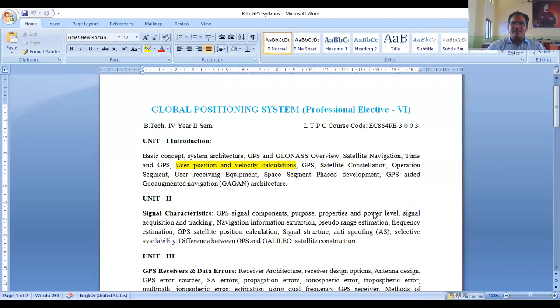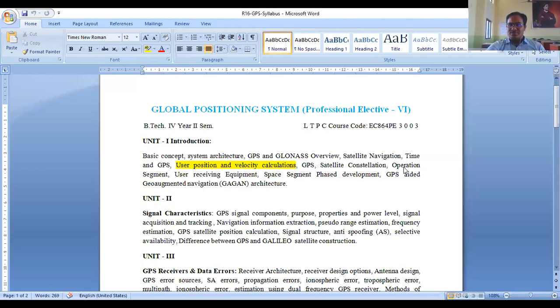Unit 1 is everything about the introduction details. So basic concept and system architecture we have seen. There are 3 types of constellations we have seen under the GNSS satellite overview: that is GPS, GLONASS and Galileo. The third one also we have seen, even though it is not mentioned in the syllabus. Then we have learned about the satellite navigation process, time and GPS, user position and velocity calculations. This topic is not covered.